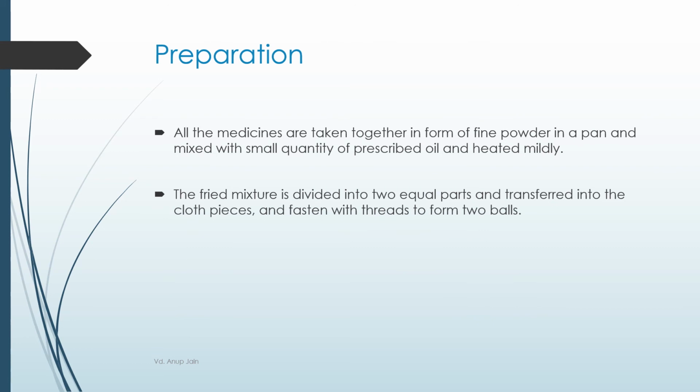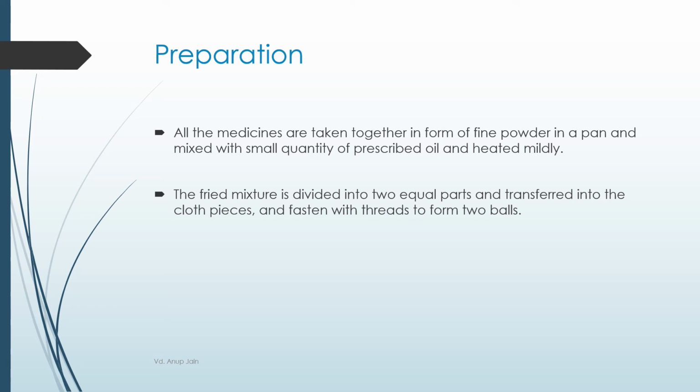For preparation, all the medicines are taken together in the form of a fine powder in an earthen pan and mixed with a small quantity of prescribed oil and heated mildly, and the mixture thus fried is divided into equal parts and transferred into cloth pieces and fastened with the help of threads in the form of a bolus with a handle.